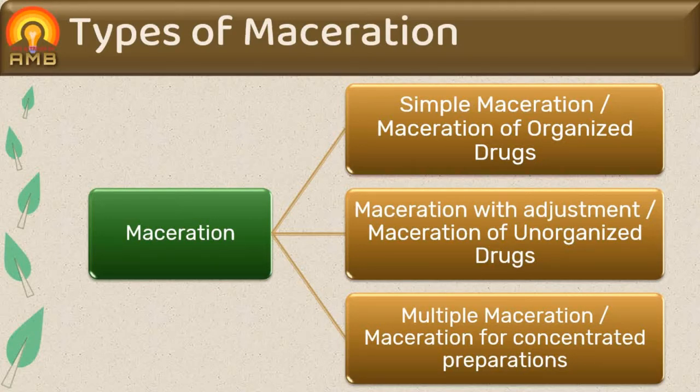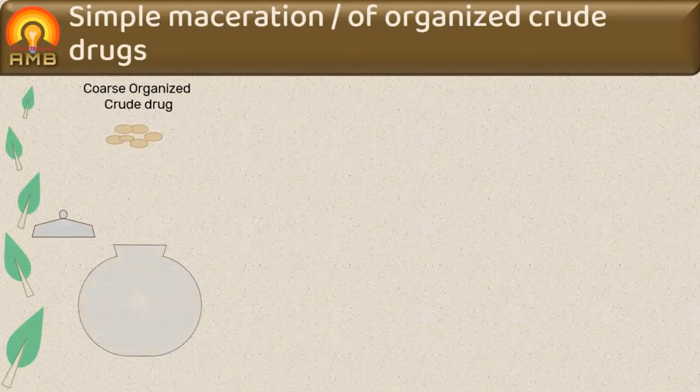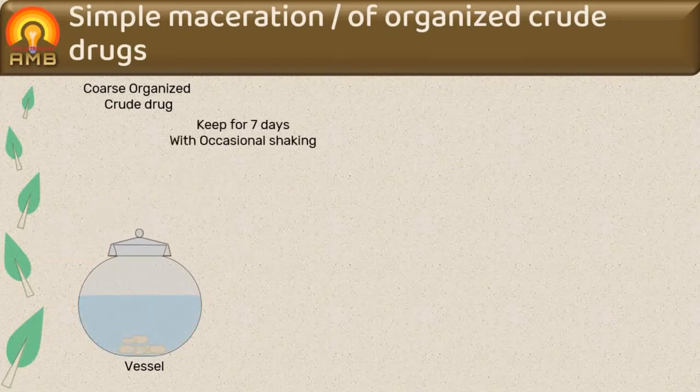First, we are discussing about simple maceration or maceration of organized crude drug. This process is used for maceration of organized crude drug. In this process, organized crude drug in the form of coarse powder is placed in a closed vessel in contact with whole menstruum for 7 days. During this period, content in the vessel is agitated occasionally, which replaces saturated layer around the drug with fresh menstruum.